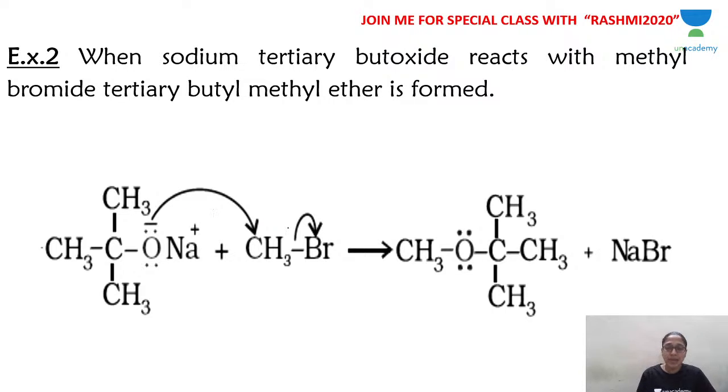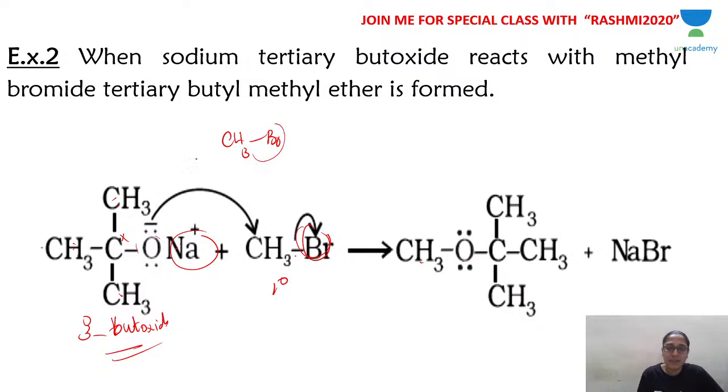Another example. That was both primary. Now here the alkyl halide is still primary, whereas the sodium alkoxide is tertiary. The carbon to which oxide is attached is attached to 3 other carbon atoms, so it is tertiary, called tertiary butoxide. Sodium tertiary butoxide is treated with methyl bromide. So what happens? You remove NaBr, and in the place of Na, CH3. A nucleophile is replaced by another nucleophile.